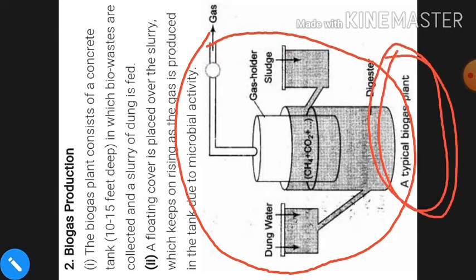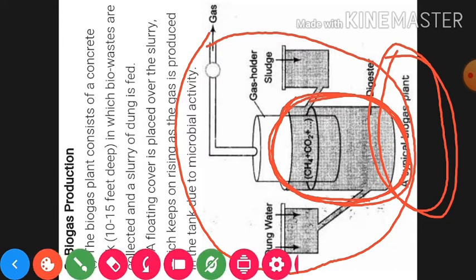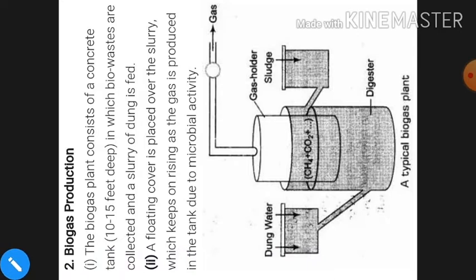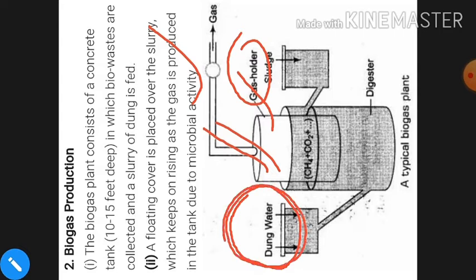This is a concrete structure, a large vessel made of concrete, a very big chamber like a flask type. In that chamber the gas holder is present, and a pipe is also attached with this gas holder. From one side the dung water, that is the gobar made very thin, or the waste material of dung, is poured in.